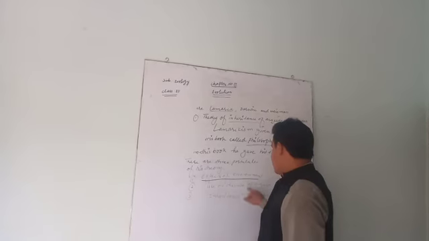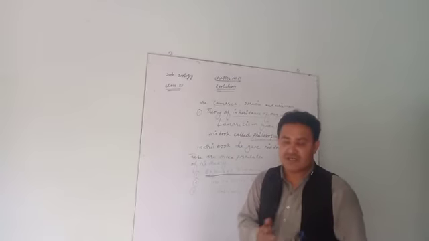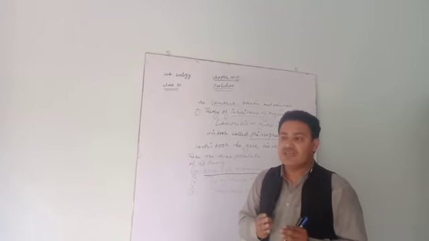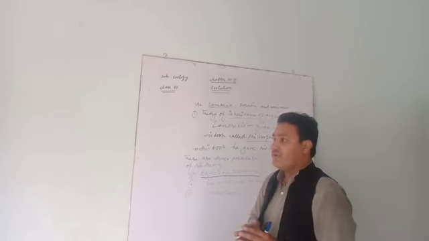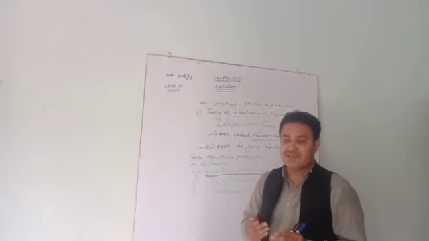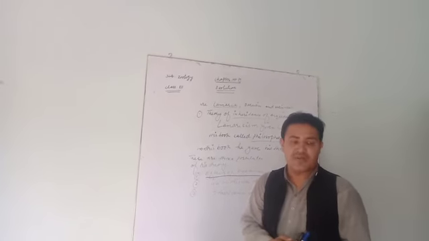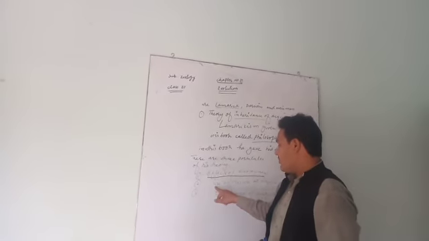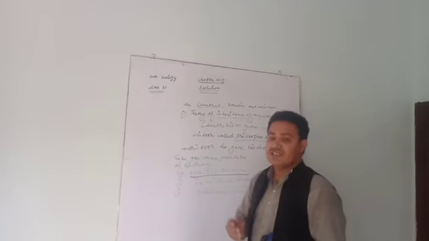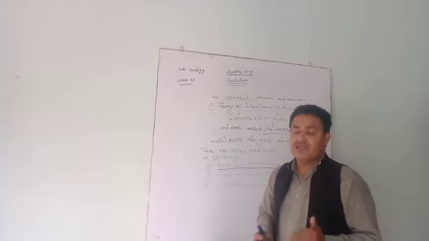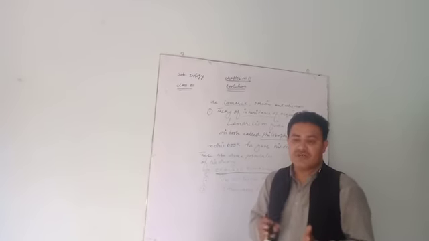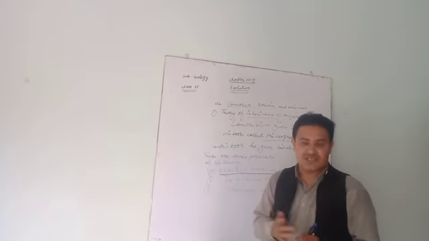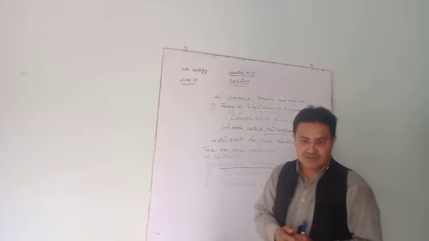Then we have use or disuse of organs. According to Lamarck, when organisms live in the environment, they use some organs. When they use some organs, these organs can be transmitted from parents to offspring. The best example for the use of organs is the evolution of the giraffe. According to Lamarck, the ancestors of the giraffe were very small, but now the giraffe is considered the tallest animal in the world.